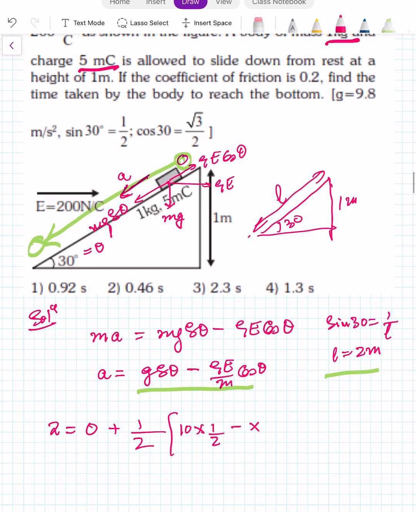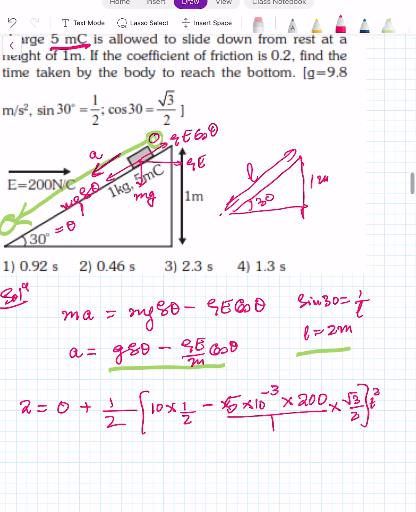Charge 5 millicoulomb. So 5 into 10 power minus 3, and this E is given as 200, mass is given as 1 kg, QE by m, and cos theta is root 3 by 2, into t squared.